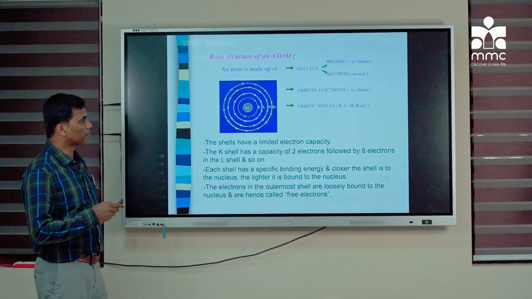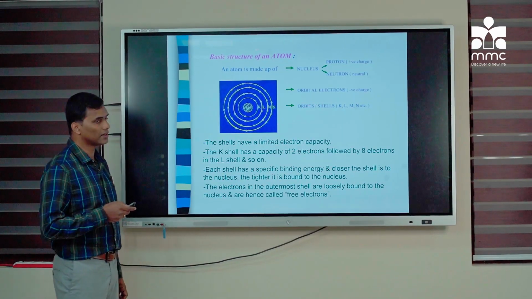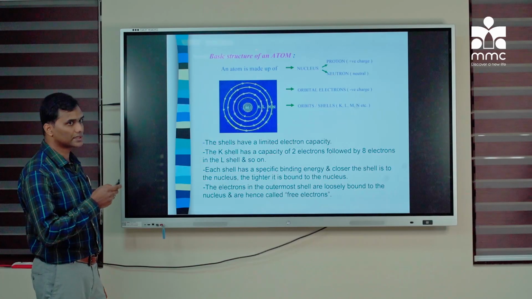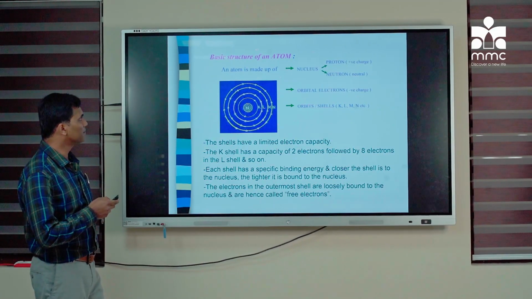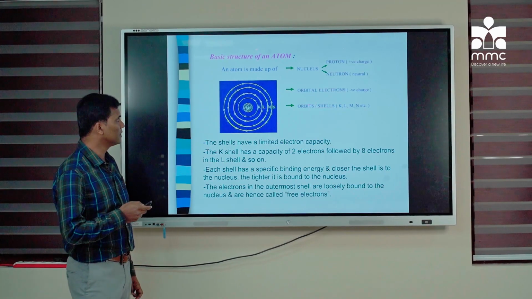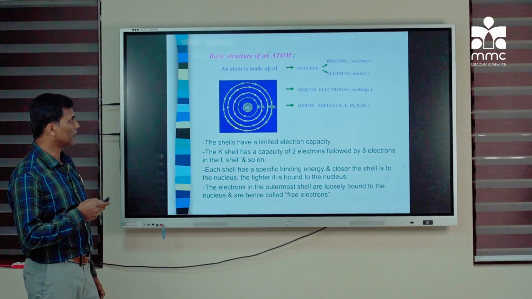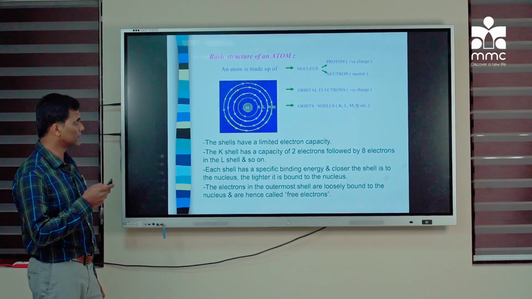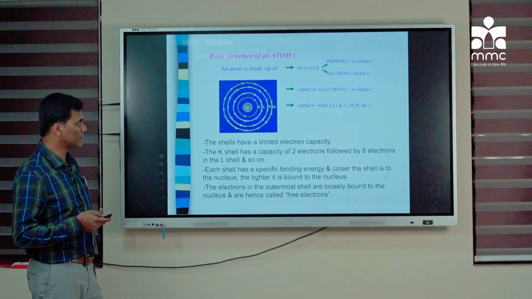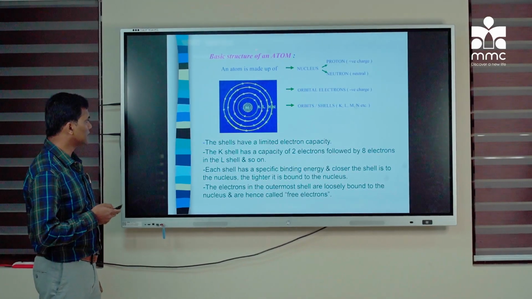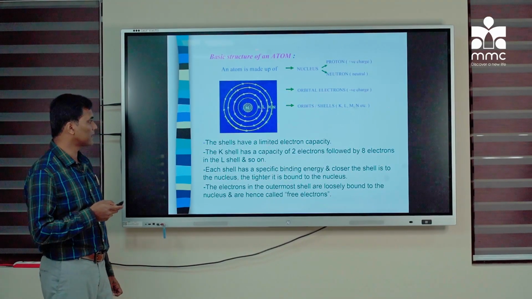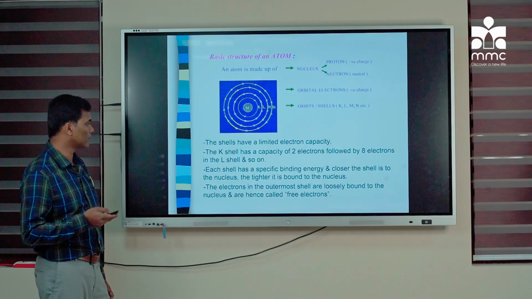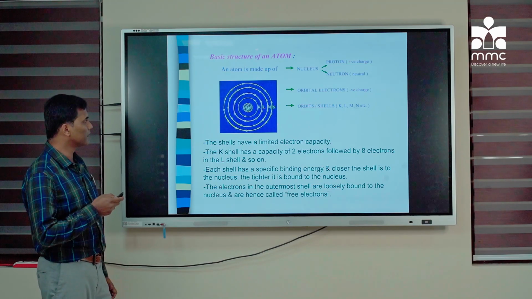So before going to the production of X-rays, the physics of production and also the interaction, we need to understand the basic structure of the atom. An atom is made up of a nucleus which has protons and neutrons, and orbital electrons which are negatively charged. These electrons are placed in orbits, also called shells, in K, L, M, N in that order. The shells have a limited electron capacity. Like the K shell will have 2 electrons, followed by 8 electrons in the L shell, and so on. Each shell has a specific binding energy.